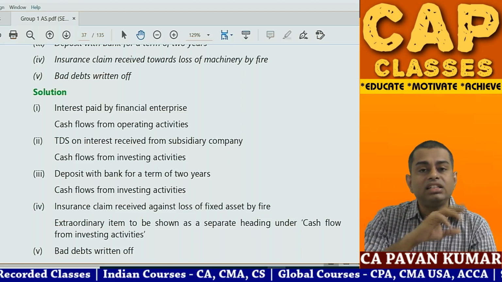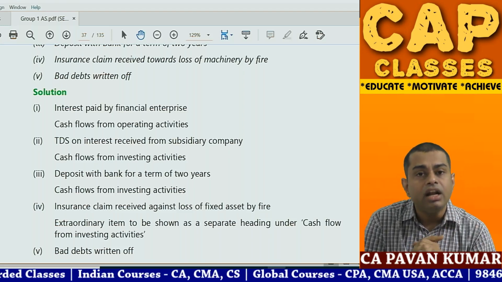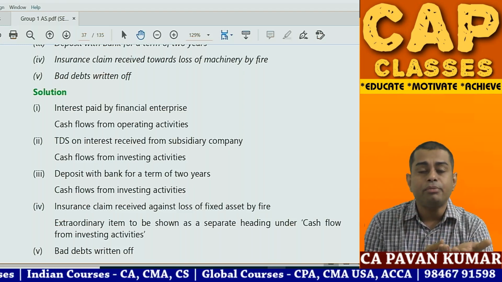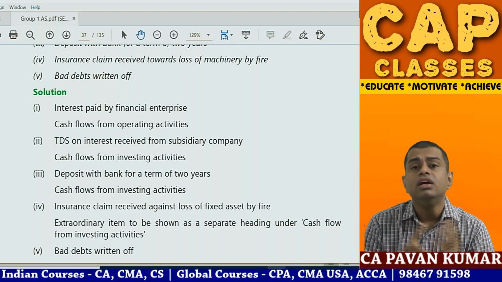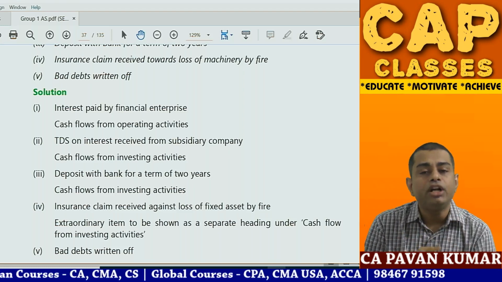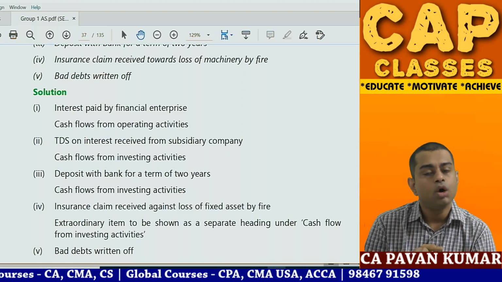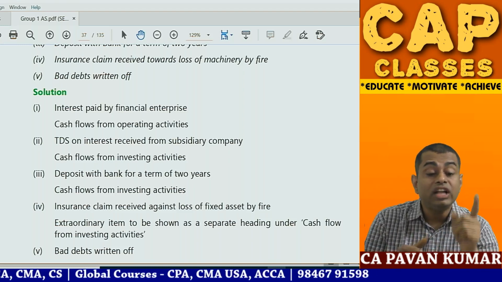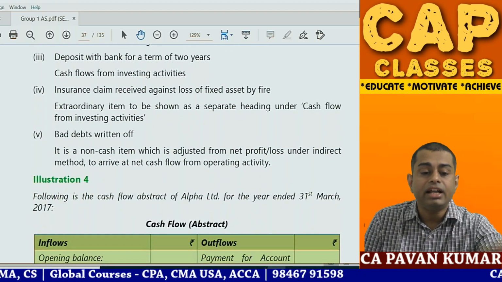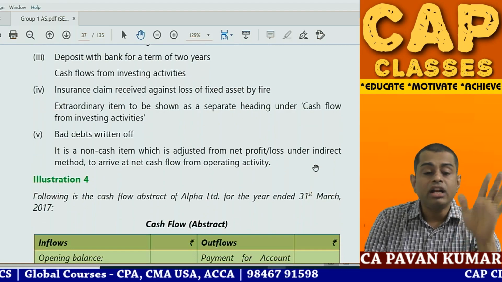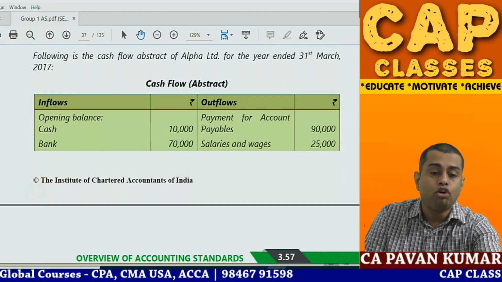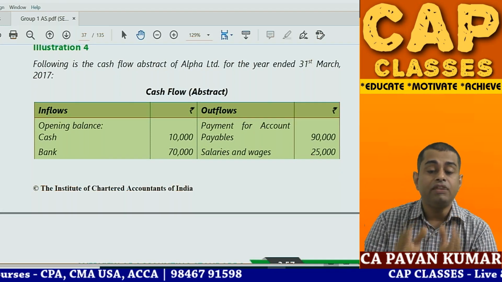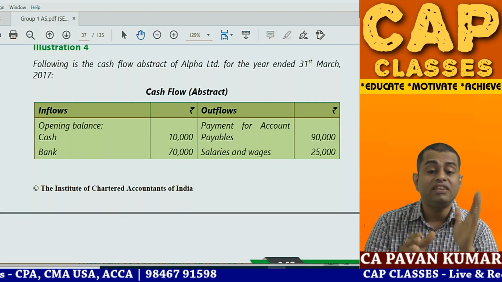This is also bad debts written off. When you write off bad debts, what will be the journal entry? If you create a provision, you will write off from provision. If you have not created a provision, you will write off the debtor directly. So the journal entry would be bad debt account debit to debtor account. Okay, and then P&L account debit to bad debt. In this, where is cash? So that is a non-cash item. Look at the answer. It is a non-cash item. Finished. Problem number 4. Following is the cash flow abstract of Alpha Limited for the year ended 31st March 2017.